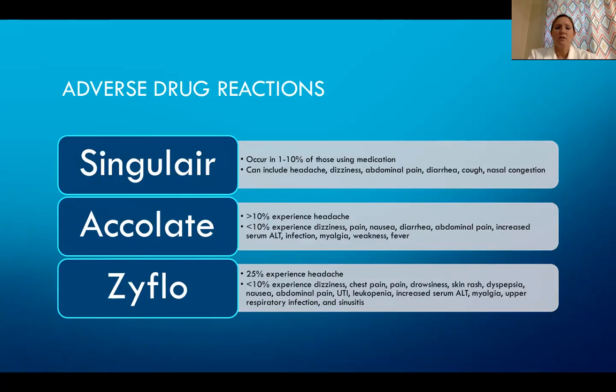Adverse drug reactions for Singulair occur in 1 to 10% of those using the medication. Common adverse reactions can include headache, dizziness, abdominal pain, and other symptoms. With Accolate, greater than 10% experience a headache, and less than 10% experience dizziness, pain, nausea, diarrhea, as well as other symptoms. With Zyflo, 25% experience a headache, and less than 10% experience dizziness, chest pain, drowsiness, and other symptoms.